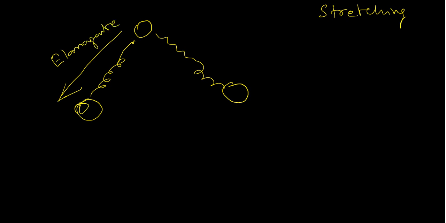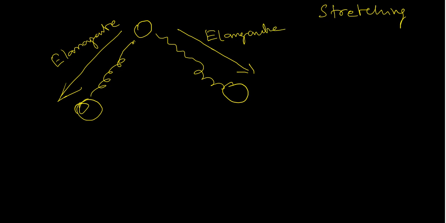Number one is stretching vibration. Stretching means this bond can elongate, and this bond can also elongate at the same time.